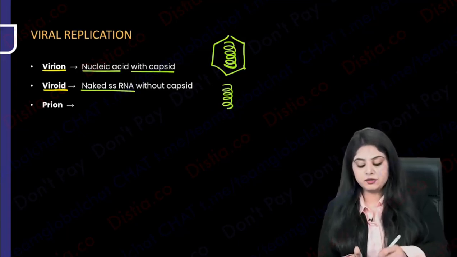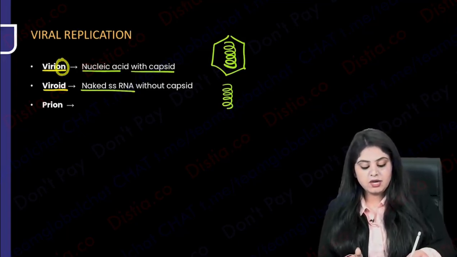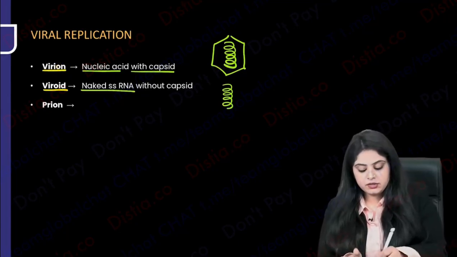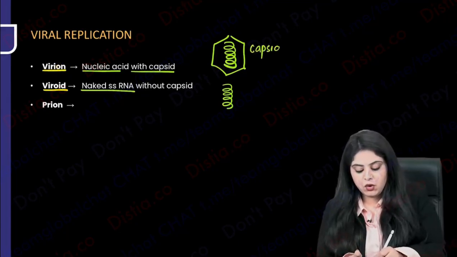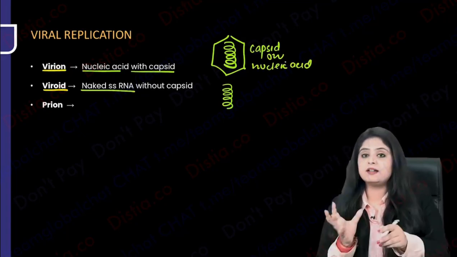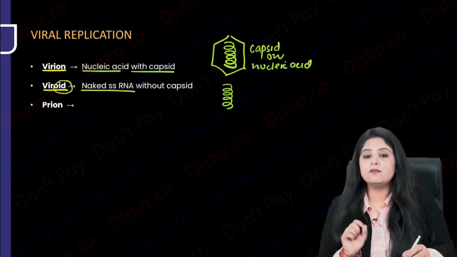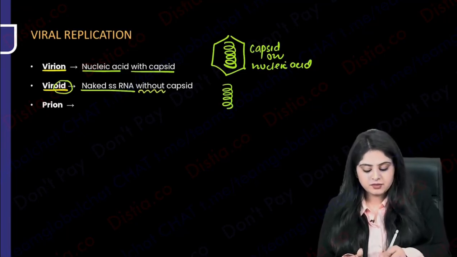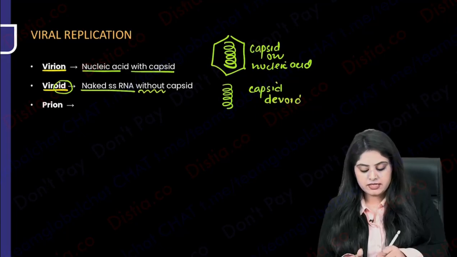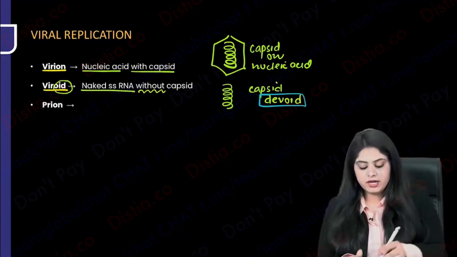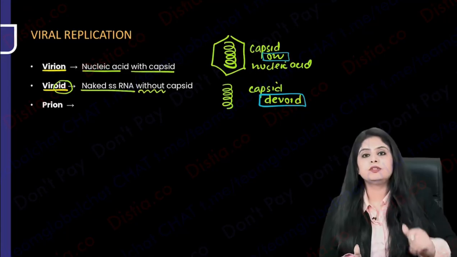That is a viroid. So how have I learned it? Virion has something on it. So there is going to be a capsid on the RNA or the nucleic acid. The capsid is on, like a covering. And viroid is reminding me of devoid. So is it going to have a capsid? No, it is capsid devoid. This is the way of learning it. I hope you're finding it easy. Capsid is not there, devoid, so it is viroid. And capsid is on there, so it is virion.